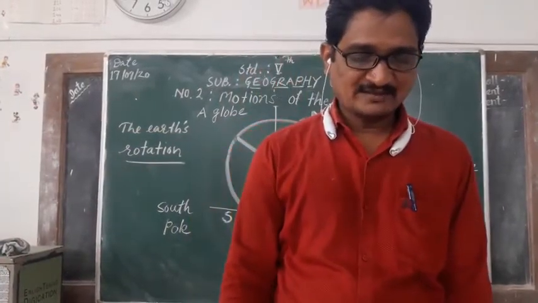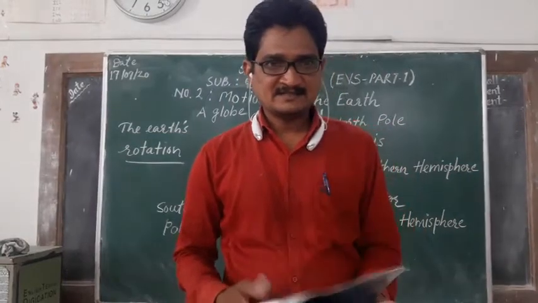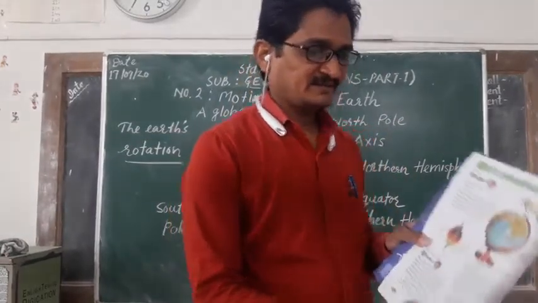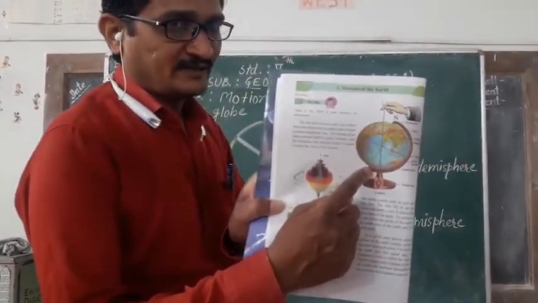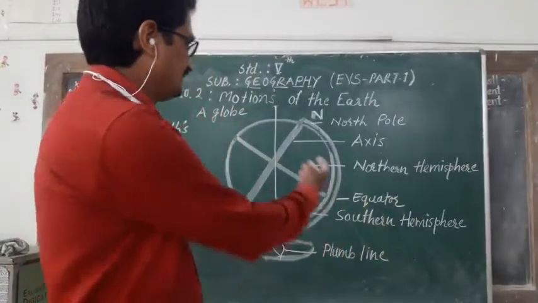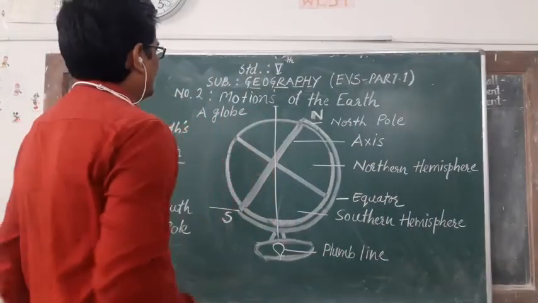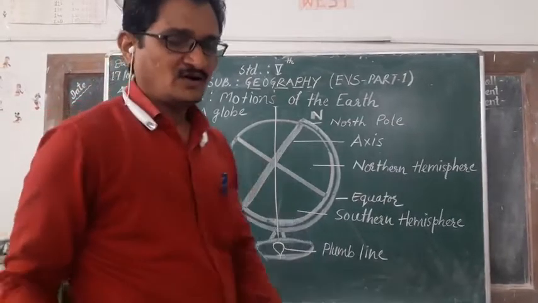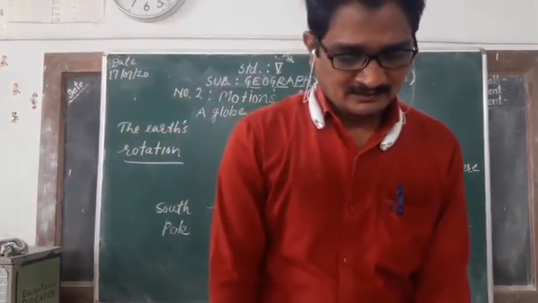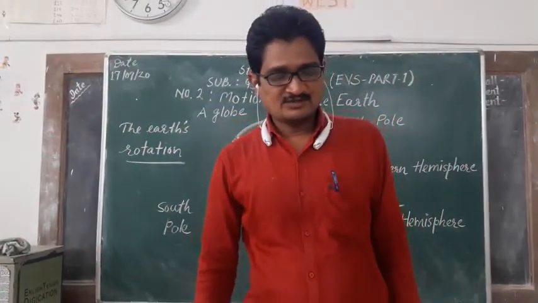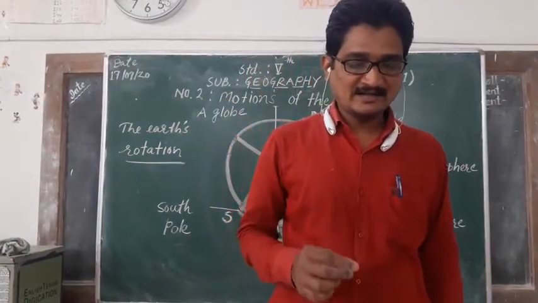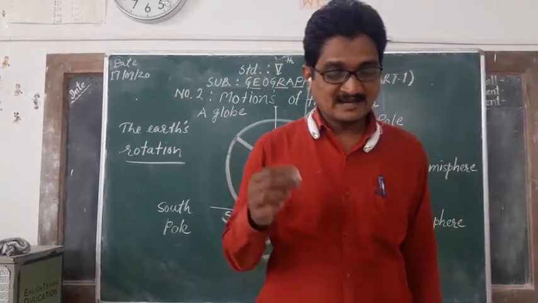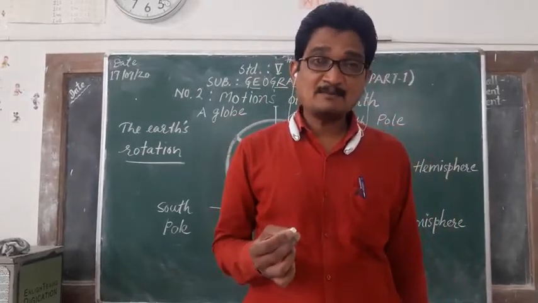Just take a globe like in the picture, this type of globe, and observe that. I have drawn such a globe on the board also; observe that too. Note the line around which it rotates, and now take a plumb line.